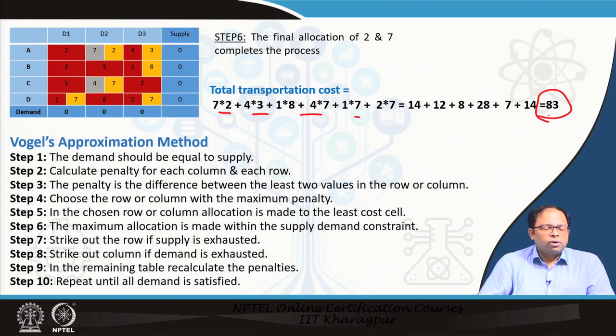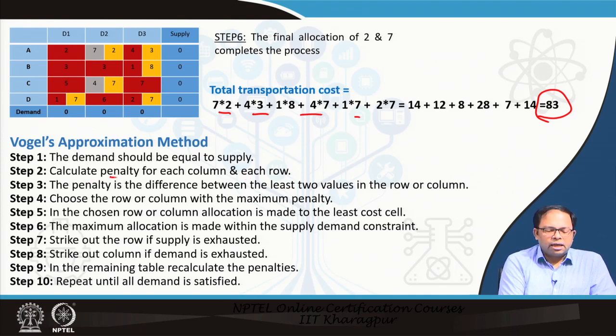So then comes the Vogel's approximation method. This method is a bit different, where the demand again should be equal to supply. So we first have to balance the matrix, and we have to introduce a dummy row or a dummy column, and then we calculate the penalty for each column and each row.